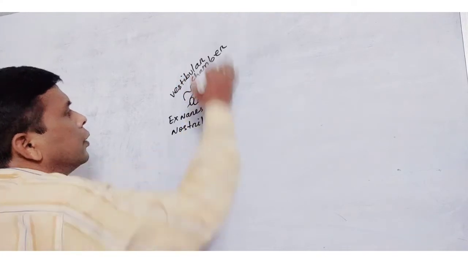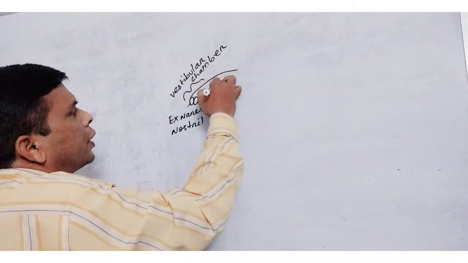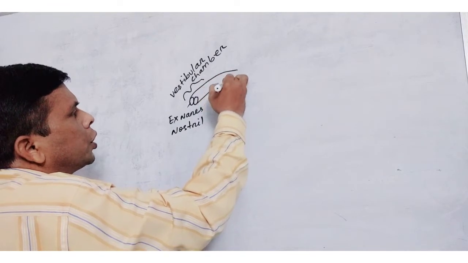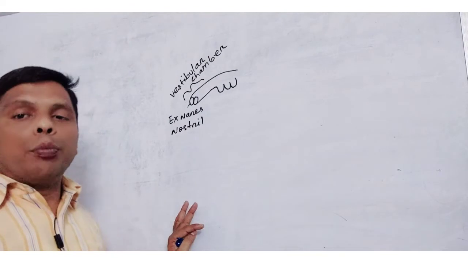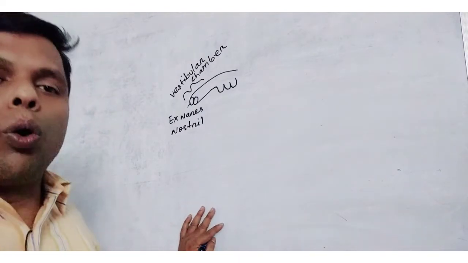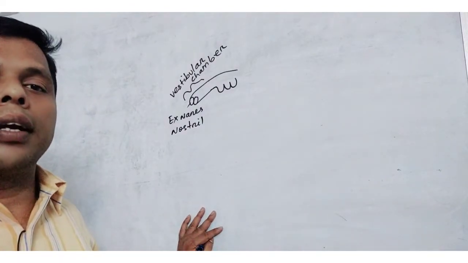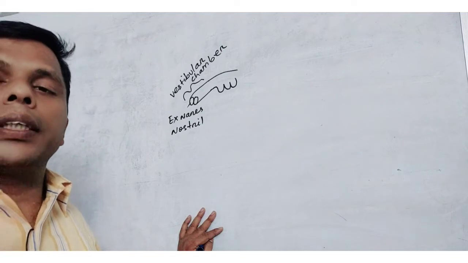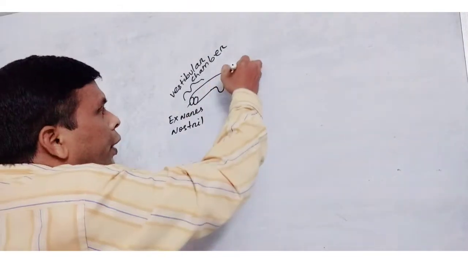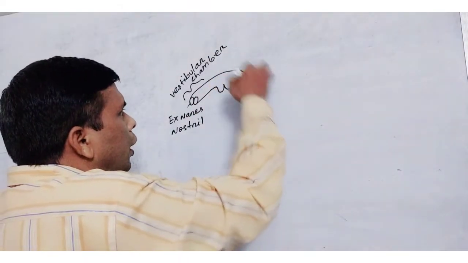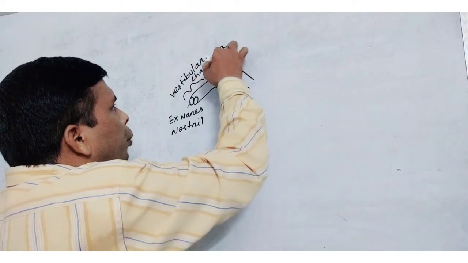After that, the middle chamber consists of three scroll-like bones, which are called turbinates or nasal conchae. This middle chamber is the respiratory chamber.